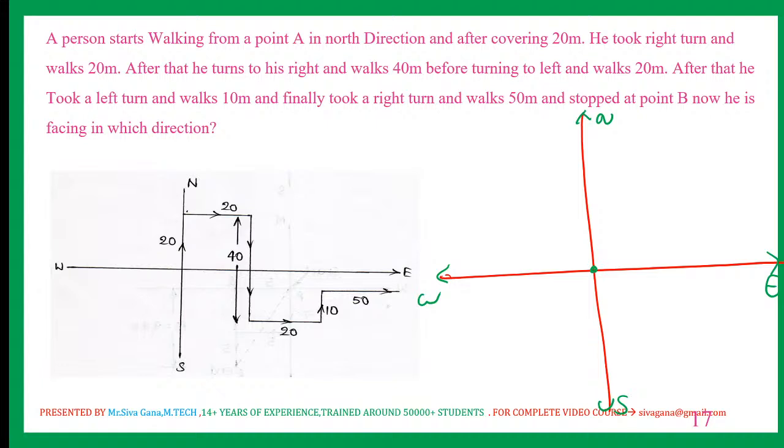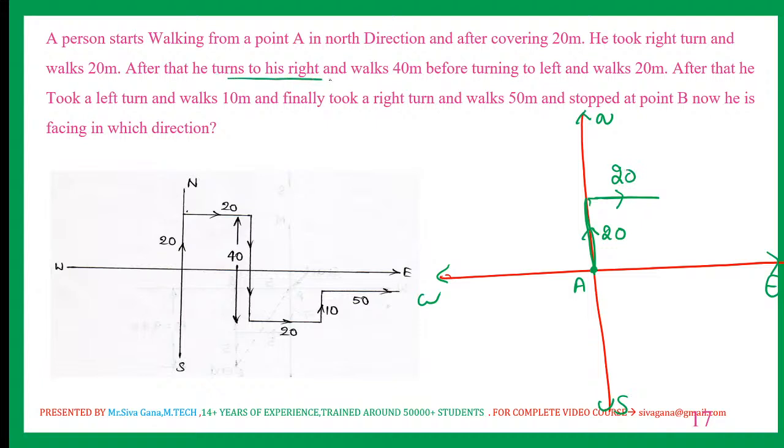From this starting point A, north direction he went 20. This is north 20. He took a right turn and walks 20.